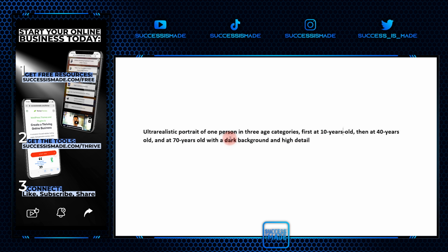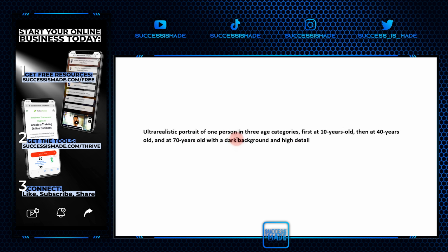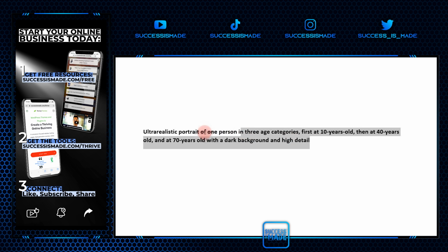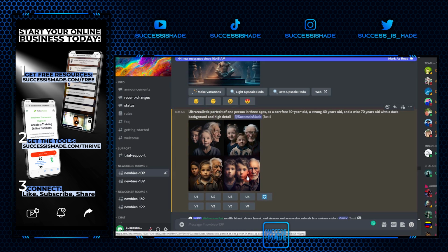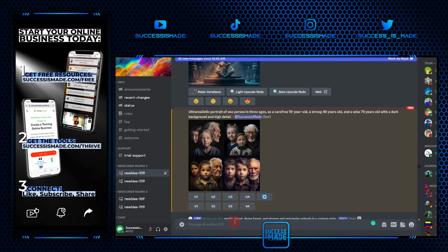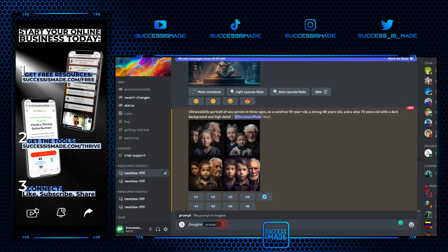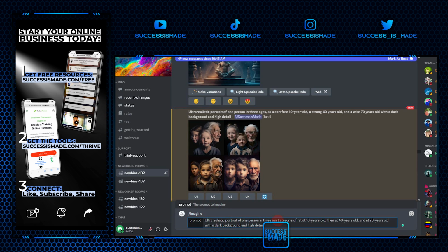Ultra-realistic portrait of one person in 3 age categories. First at 10 years old, then at 40 years old, and at 70 years old, with a dark background and high detail. Okay, so we'll copy this. Copying this into Midjourney, so /imagine, then the prompt, pasting it in. And let's see what it does.